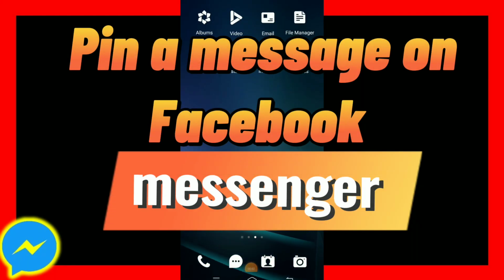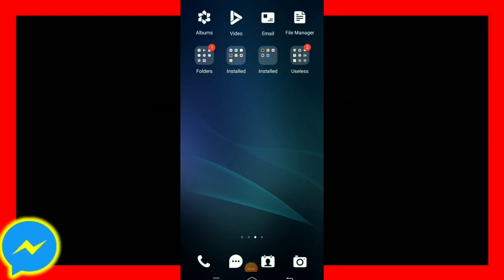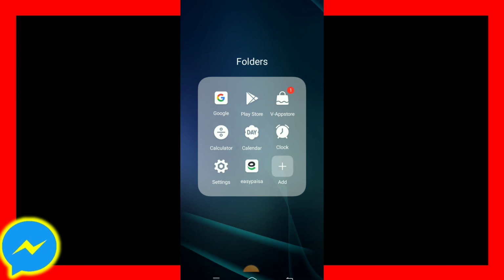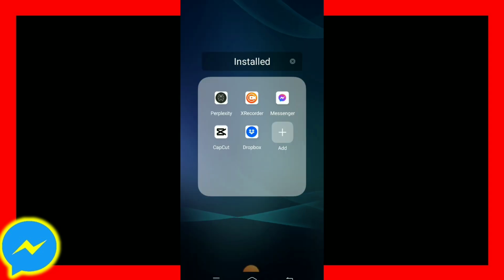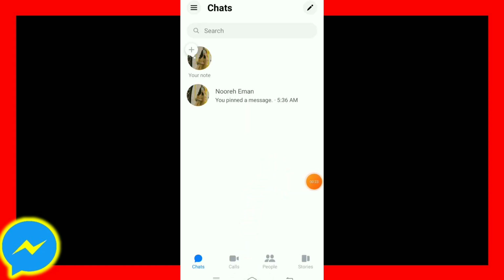How to pin a message on Facebook Messenger. Firstly, you have to open the Facebook Messenger app on your Android by installing it from your Android Play Store. Now open the Messenger app on your phone. You can see the home screen of your Facebook Messenger app will appear in front of you. Now we are going to learn how to pin a message on Facebook Messenger.